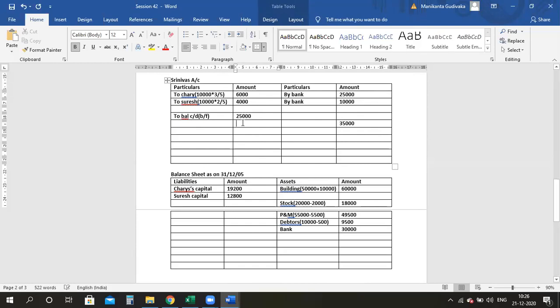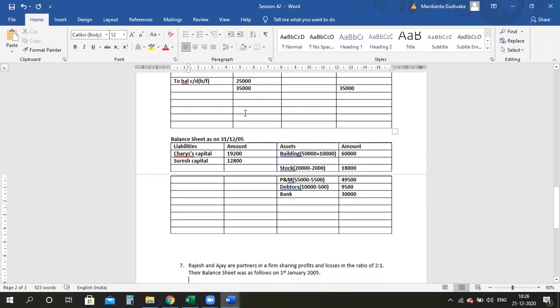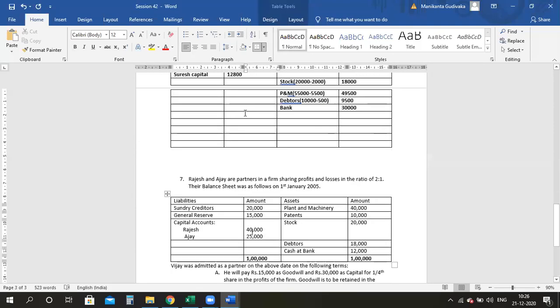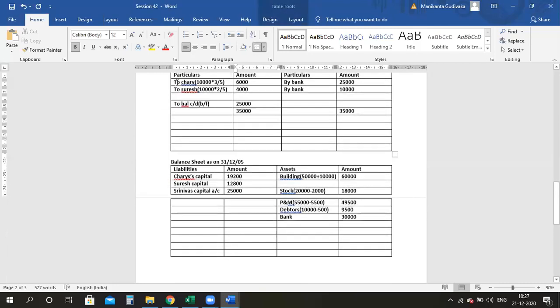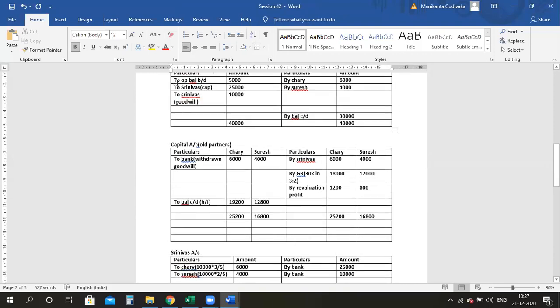If you notice, that 25,000 is nothing but whatever he wanted to maintain as a capital account. Are you understanding? So this 25,000, I will take it as Srinivas capital account, 25,000. Now, not to forget, you closed all the accounts. Okay, guys?